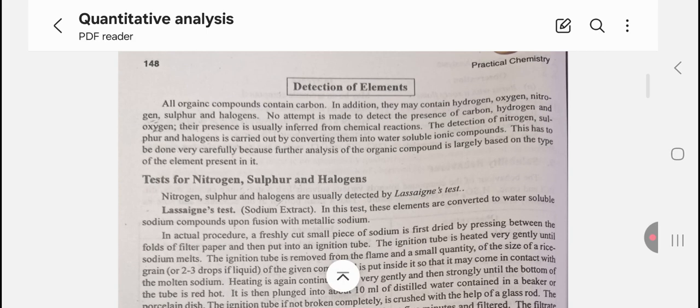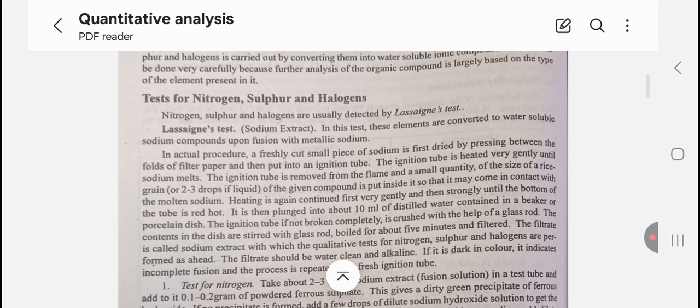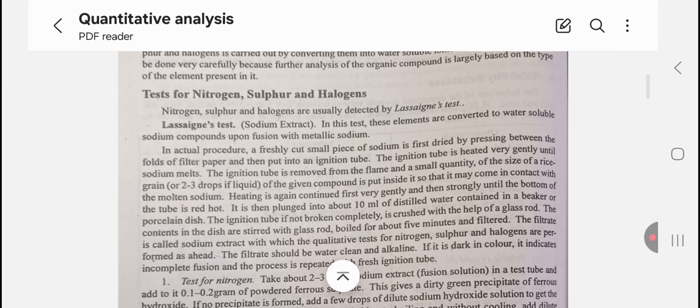Detection of elements. Test for nitrogen, sulfur and halogen. Lassaigne's test, sodium extract. In this test, these elements are converted to water soluble sodium compounds upon fusion with metallic sodium. In actual procedure, a freshly cut small piece of sodium is first dried by pressing between the folds of filter paper and then put into an ignition tube.